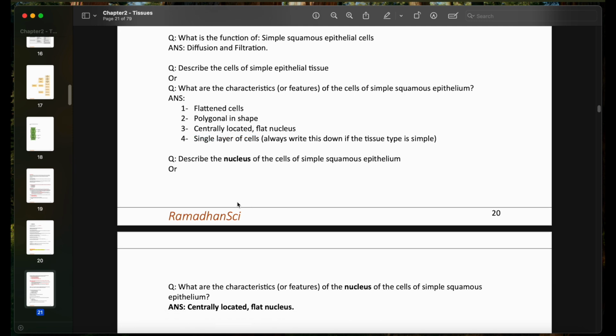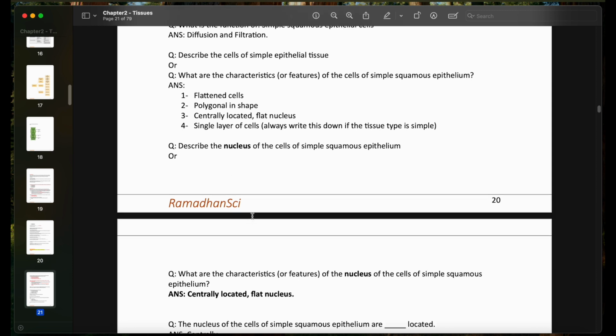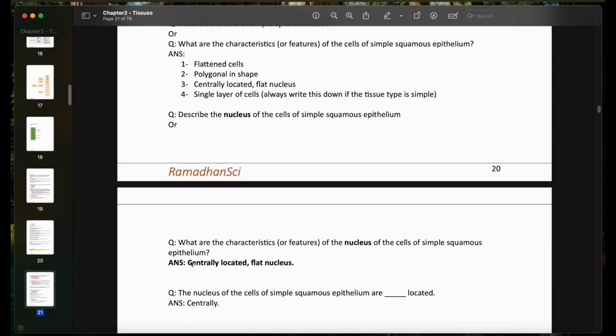So always write this down, single layer of cells, if the tissue is simple. Another possible question is just asking you to describe the nucleus of the cells of simple squamous epithelium, or what are their characteristics, or what are the features of the nucleus of the cells of simple squamous epithelium. And the answer is centrally located flat nucleus.